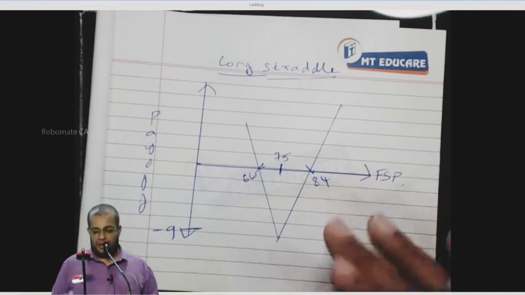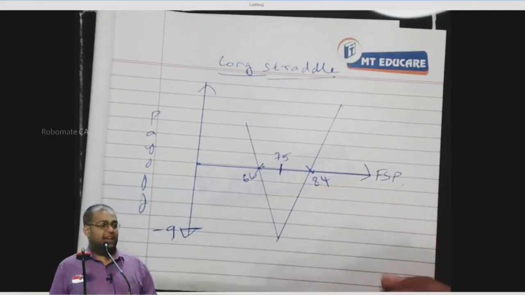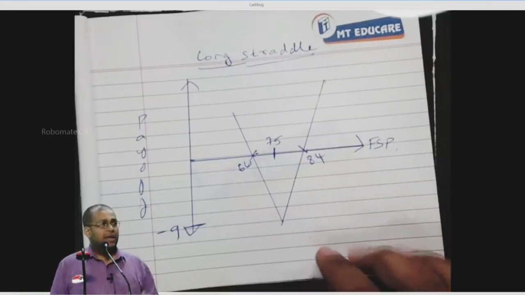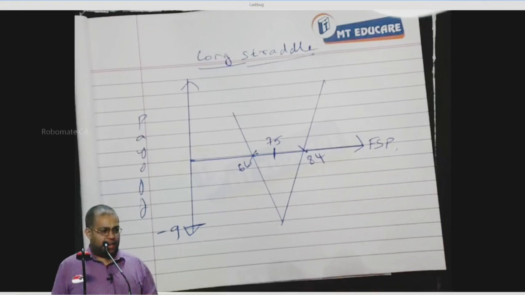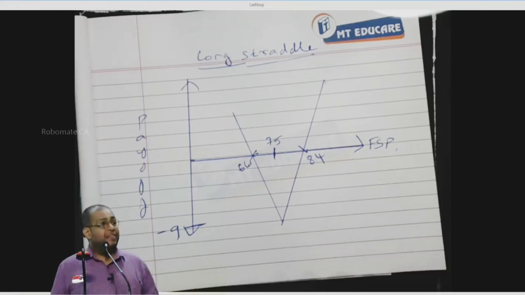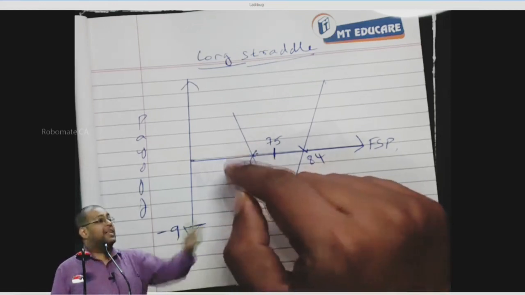Can I proceed? Now, with this we complete problem number 8, called as what? Long straddle. Now, how can I be a holder and writer of a call option and put option? I can be a holder of a call option and put option. I can even be what? Writer of the call option and put option. That can be another party for me.